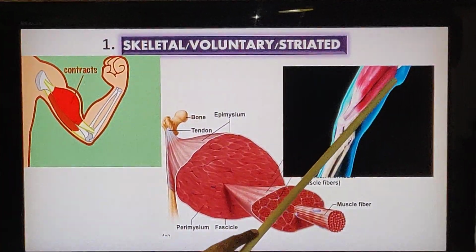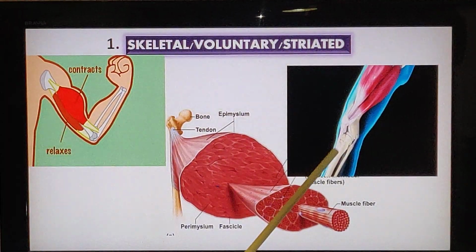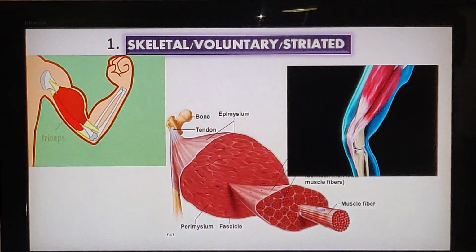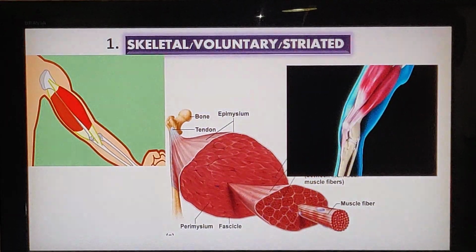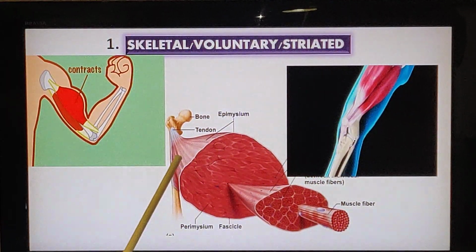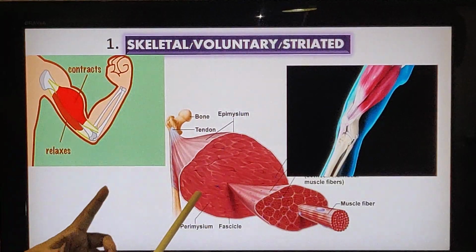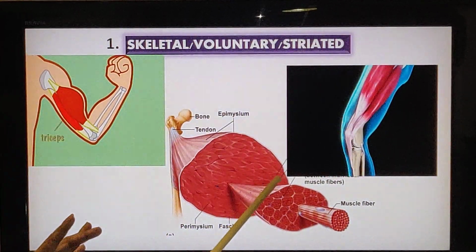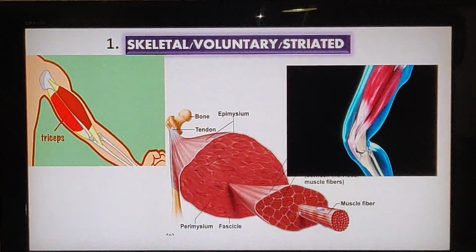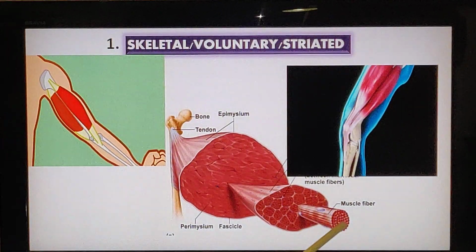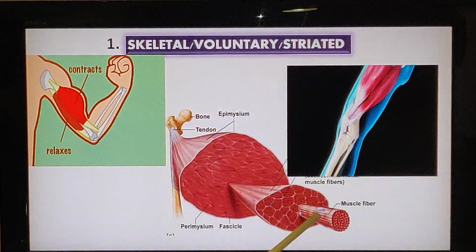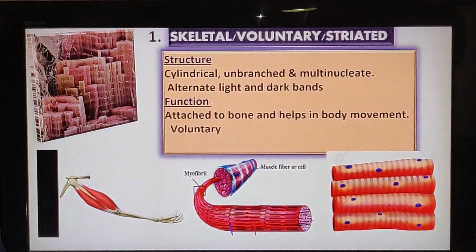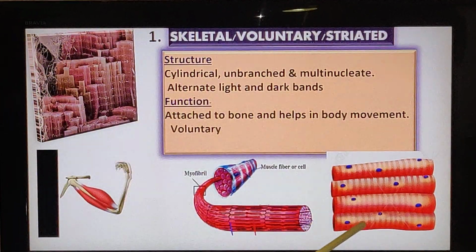Even if you see the legs, this is a bone, and the muscles are attached here. Clear? The muscles are helping in the movement of the bones. And if you observe the structure of one muscle, the one muscle itself is made up of many muscle fibers. Each muscle fiber is made up of muscle cells. Okay, so if you look into the muscle cells in detail, the muscle cells will look like this.